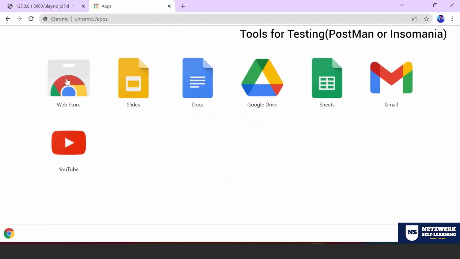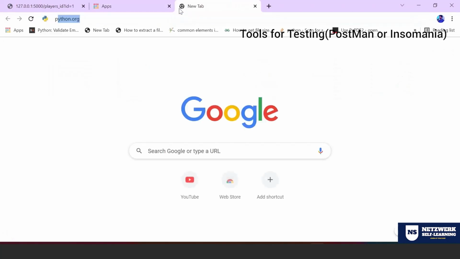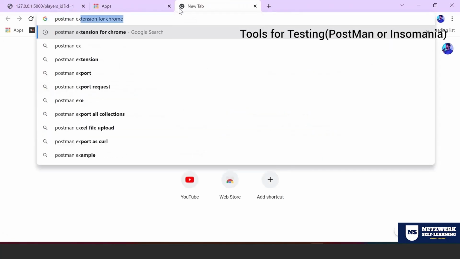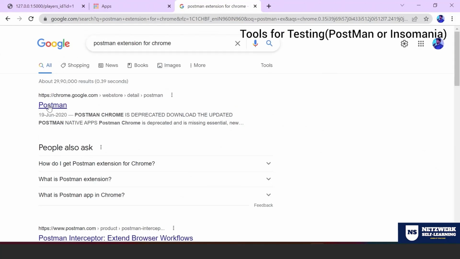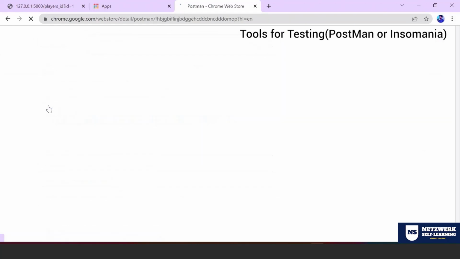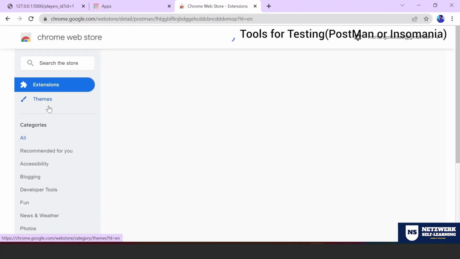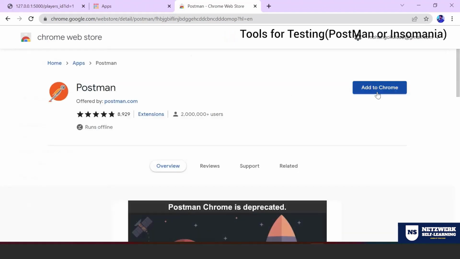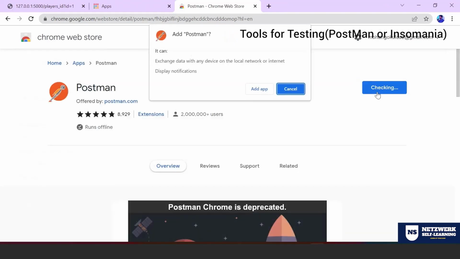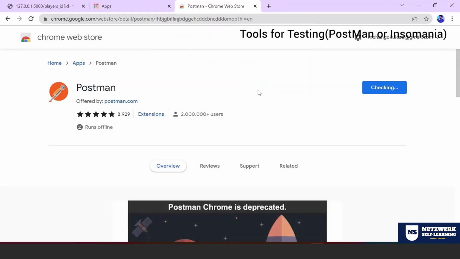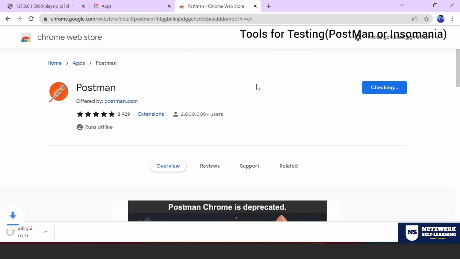Let me click apps. We don't have any extension, right? Look at that. Postman extension for Chrome. Click that, and you click add to Chrome and add app. It will take some time, then it will set the particular Postman as a part of extension.